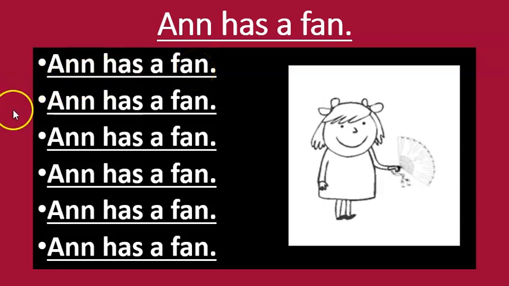Let's read it again. Ann has a fan. Let's read it one more time with me, and then you're going to read it by yourself. Ready? Here we go. Ann has a fan.